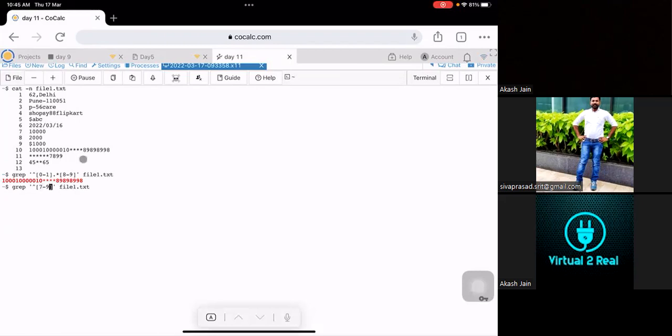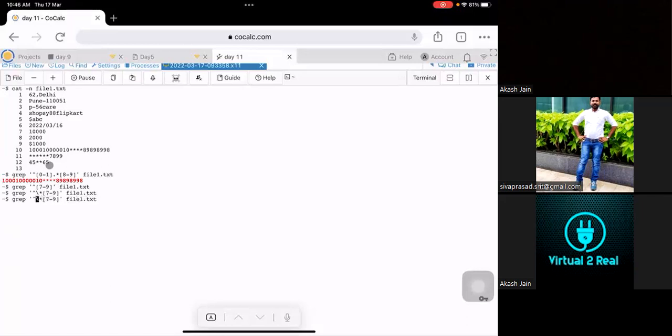But you have missed something here. You have given the starting as some number, but the starting is with some character, some asterisk, a special character. So here what you can do is you can give it like this.